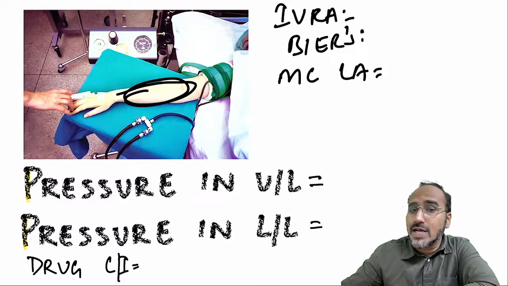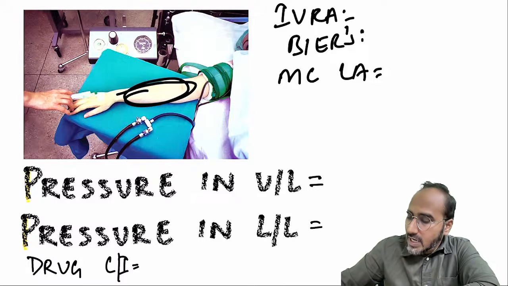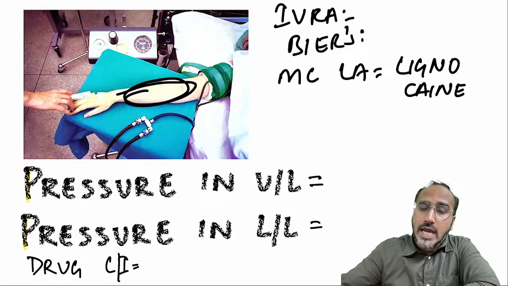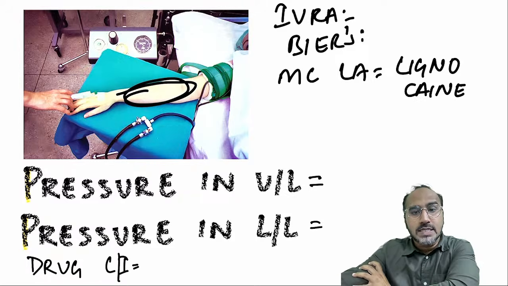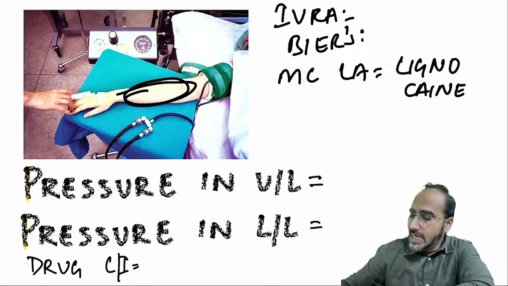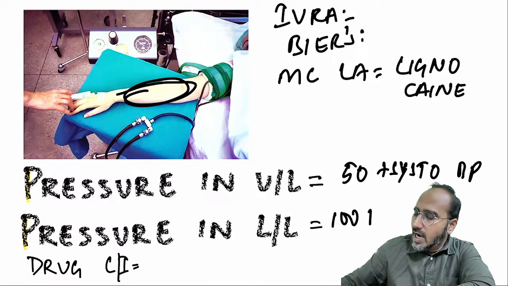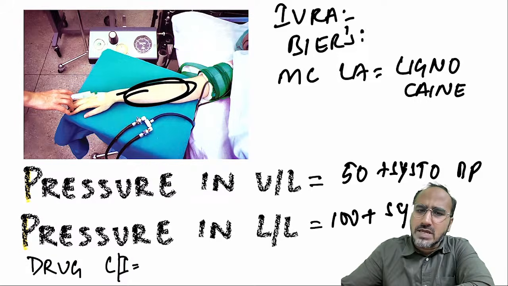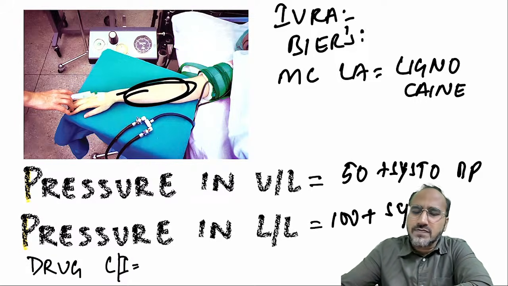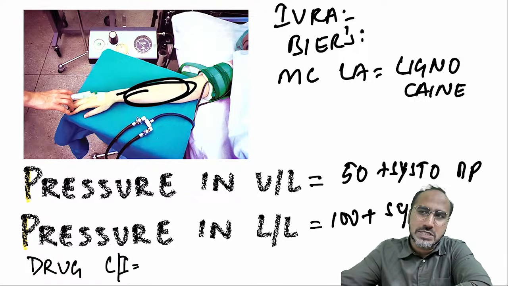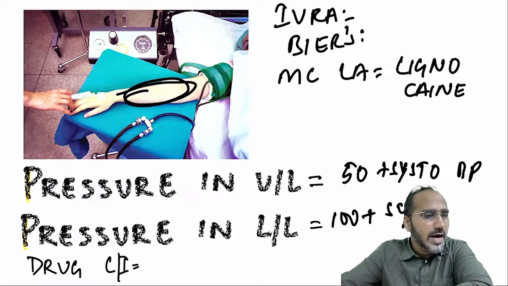What is the most common local anesthetic which is given in an IVRA? It is lignocaine. Okay. And while performing IVRA, what is the pressure inside the tourniquet for upper limb? In upper limb, it should be 50 plus systolic BP, whereas in lower limb, the pressure should be 100 plus systolic BP. Normally, just assume our systolic BP is 100. So 100 plus 50 is 150 for upper limb, and for lower limb 100 plus 100 means 200 of pressure you have to maintain.